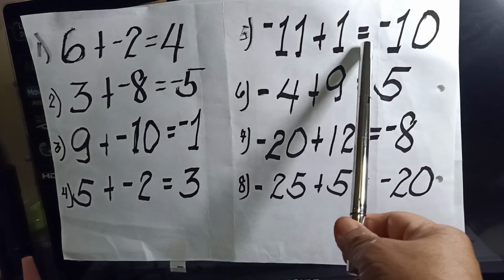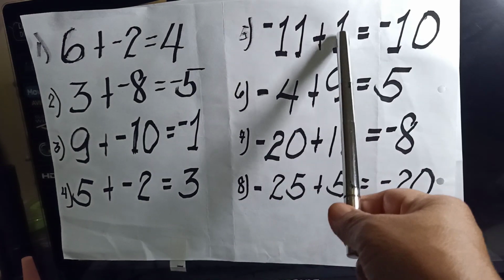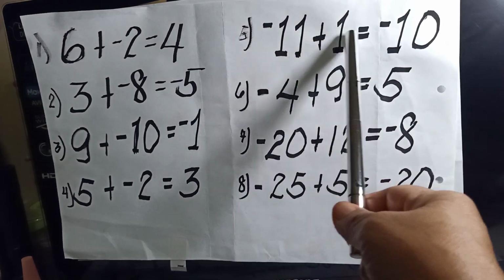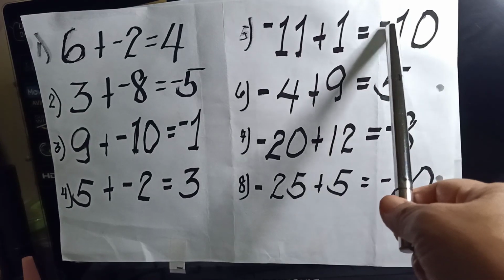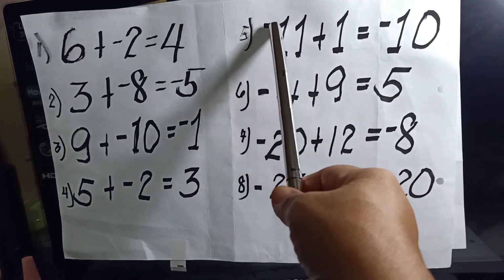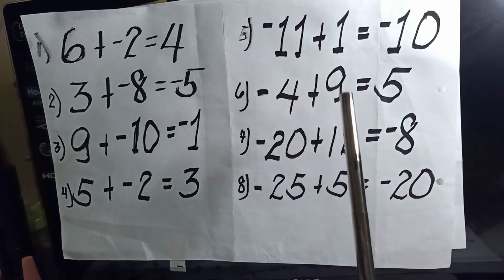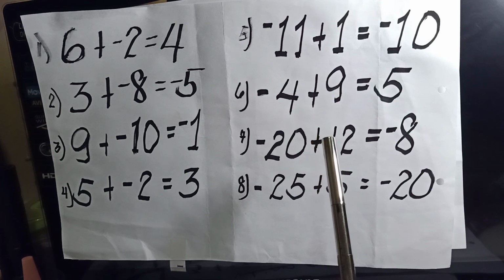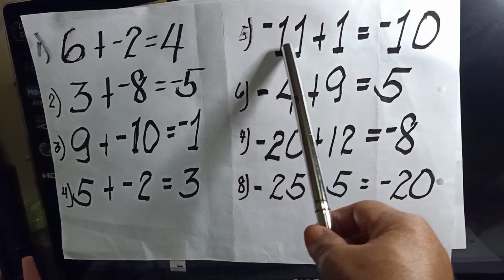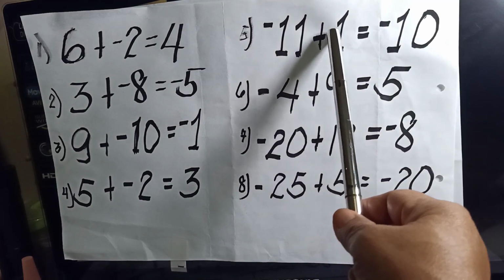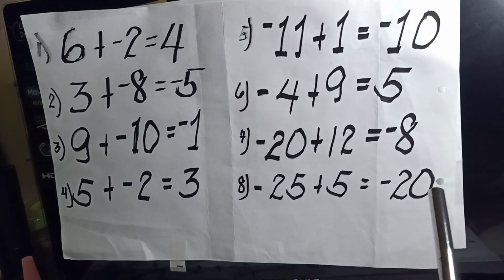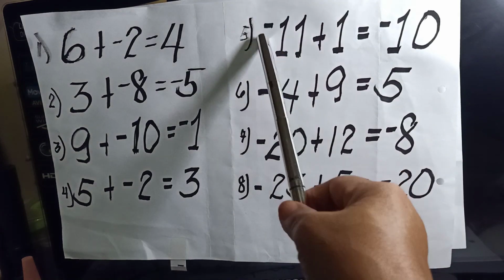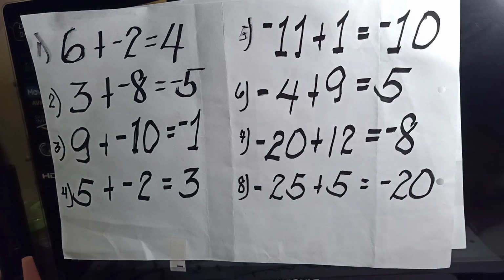So, we proceed. Negative 11 plus 1. 11 minus 1 is really 10. Look at the answer. Taken from 11. If we analyze further, we subtracted 11 minus 1. But that is regardless of the sign.